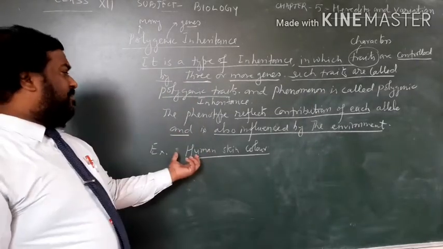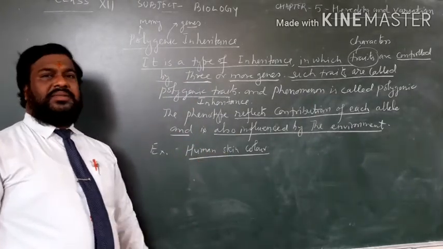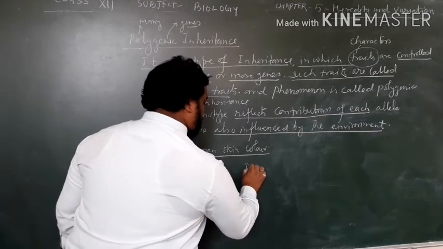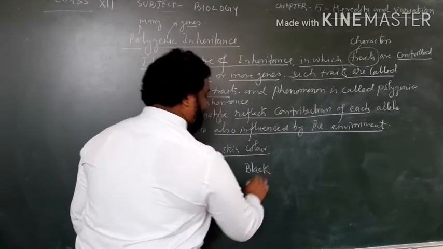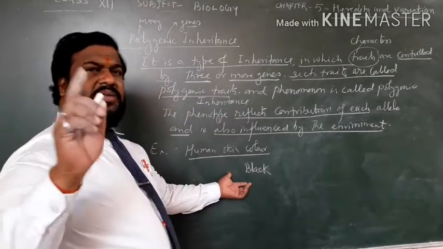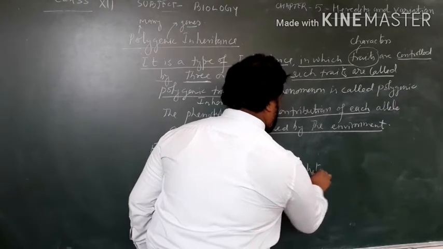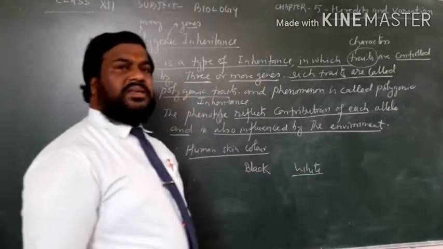So for example, human skin color. Here one is black, which is dominant, and another is white, which is recessive.